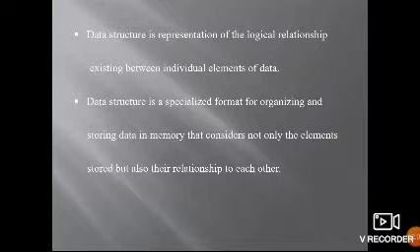Data structure is a specialized format for storing data, and it also considers the relationship between the items, the data. Data structure is a specialized format for organizing and storing data in memory that considers not only the elements stored but also their relationship to each other.